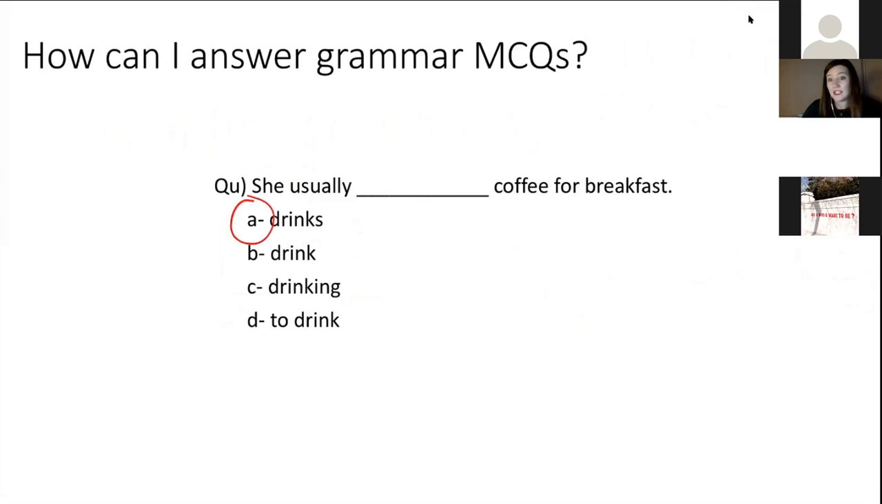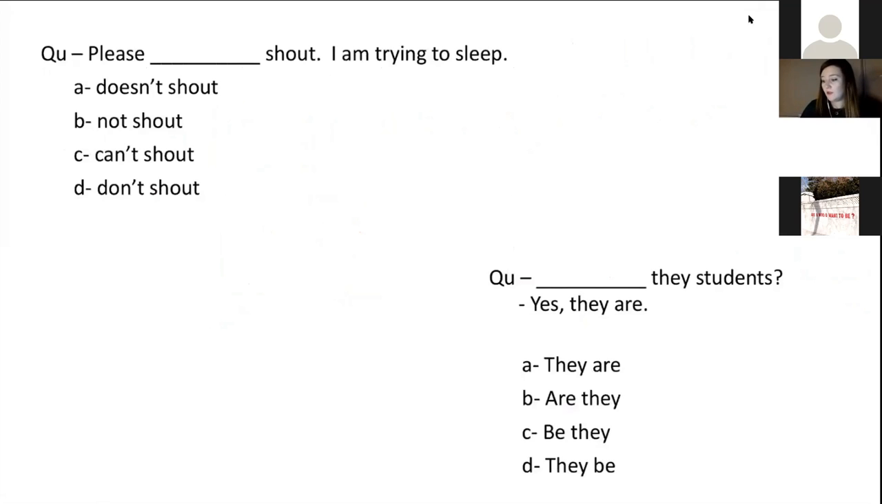Okay, let's have a look at some more examples to see if we can use the same type of thing with other ones. So here we've got: please shout, I am trying to sleep. We need to look here: are we asking the person to do something or asking them not to do something? By looking at our answers, we've got doesn't shout, not shout, can't shout, don't shout. So here we're looking at a negative answer.